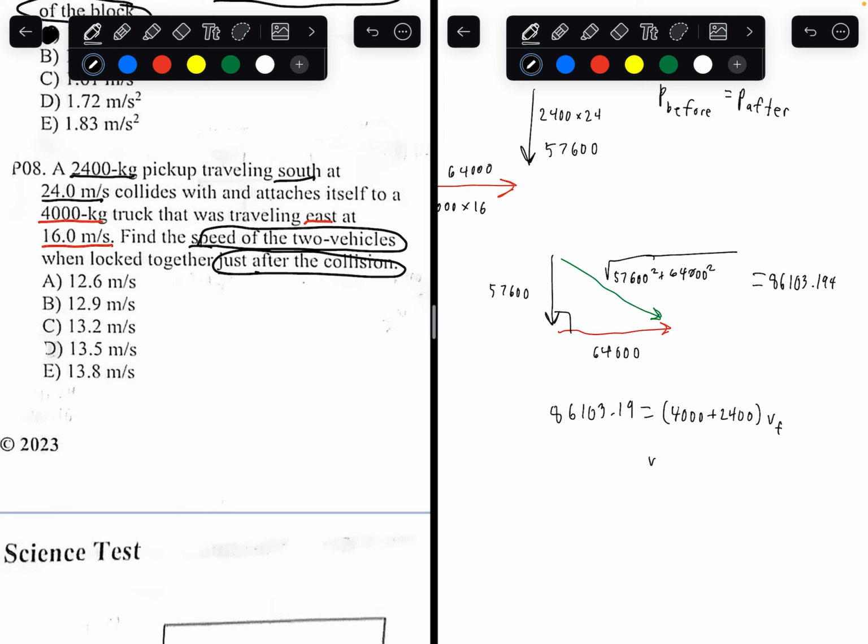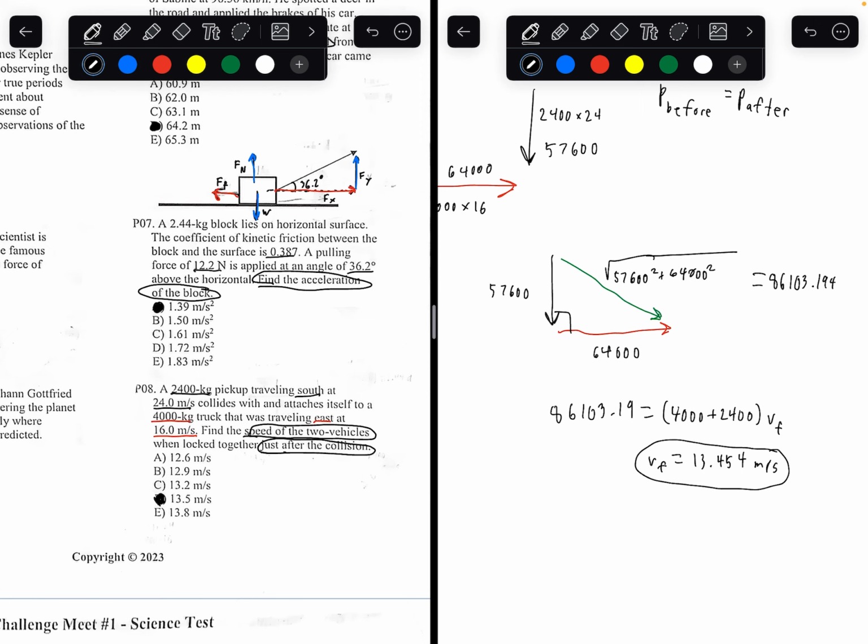Now just solving for final velocity, you should be getting 13.454 meters per second. And that would be closest to 13.5. So the answer is going to be D.